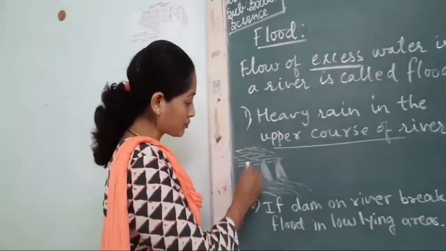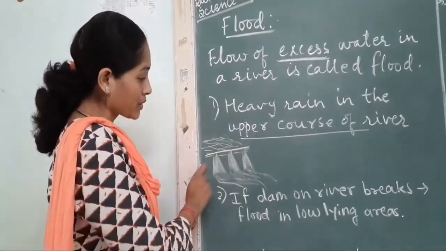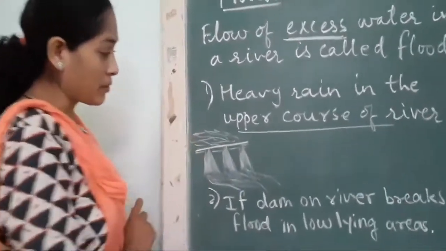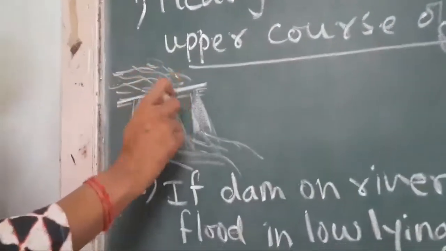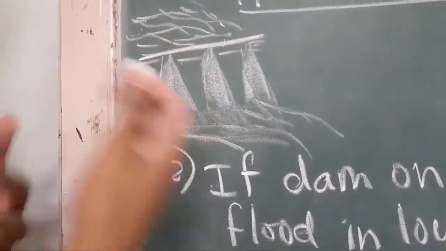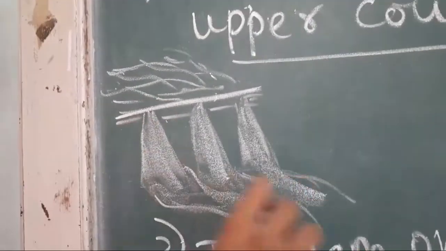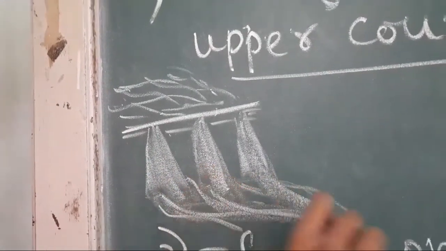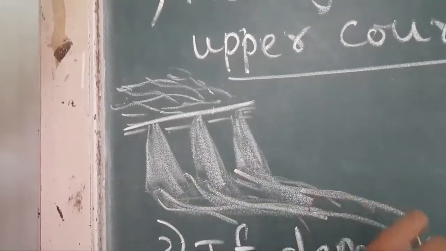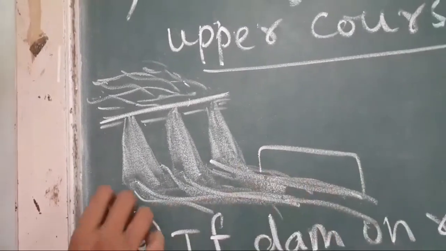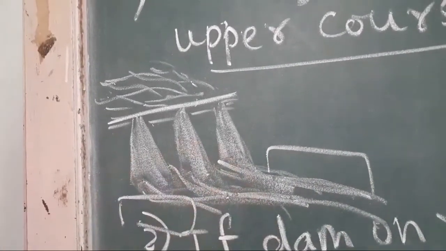Now take for example this dam. Here the water is stored. When a lot of excess water is there, what happens? It has to be passed through the gate and that spreads to the nearby area. So whichever villages are there, they will face the flood problem.